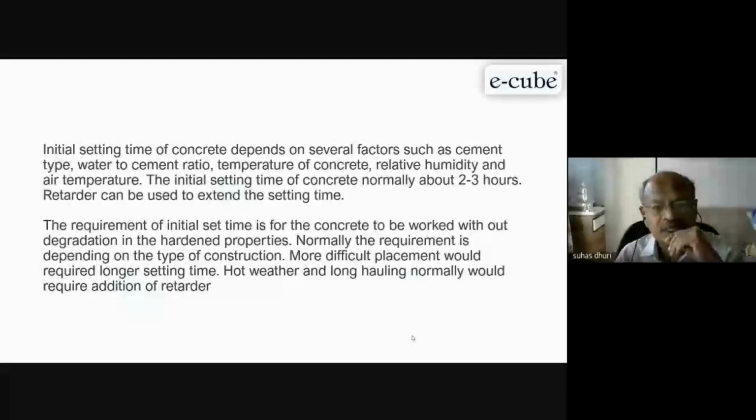So initial setting time of concrete works out for the degradation of hardened properties. Normally requirement depends upon the type of construction, where more difficult placement, longer setting time required, and hot weather concrete or there's a long haulage.